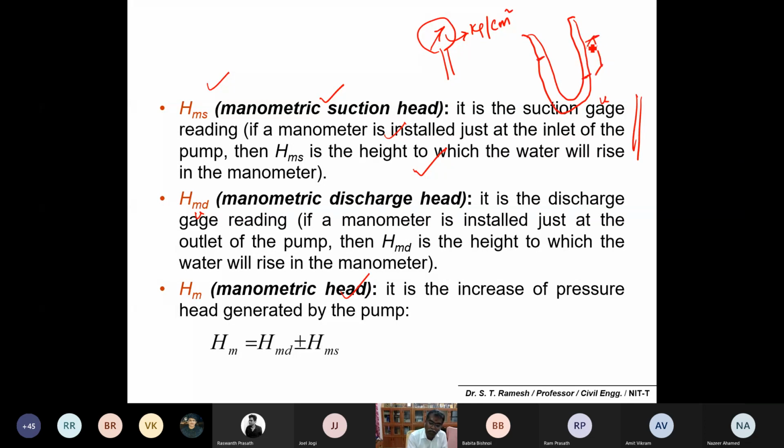This is called the manometric head difference. If it is in the suction pipe, you call it the manometric suction head. If it is in the discharge pipe, you have the manometric discharge head. If you add them together, you get the manometric head. Please make a note of these three: one is the level difference, the second is the gauge reading, and the third is the manometer, which gives a difference in manometric level. Is it okay?